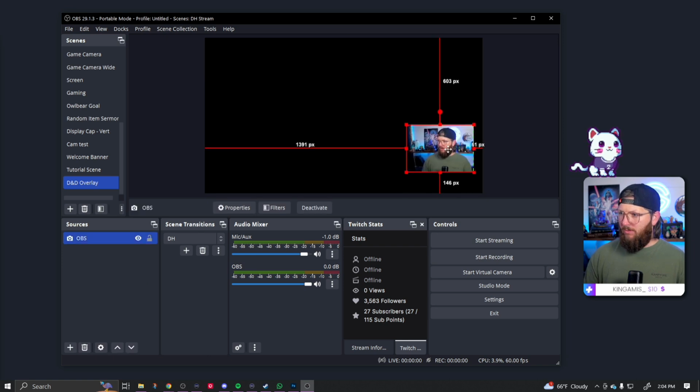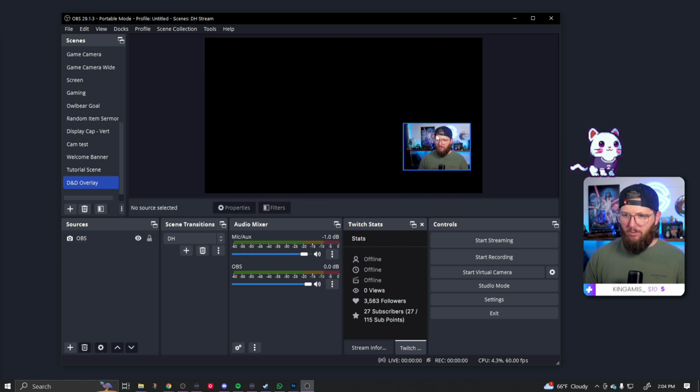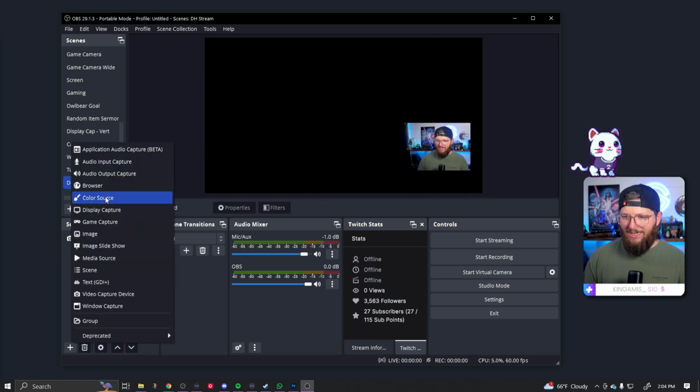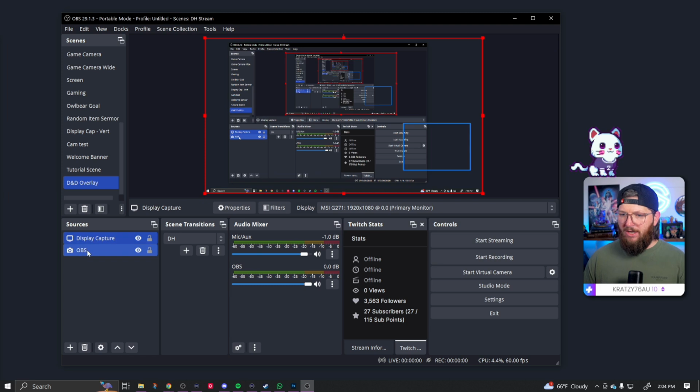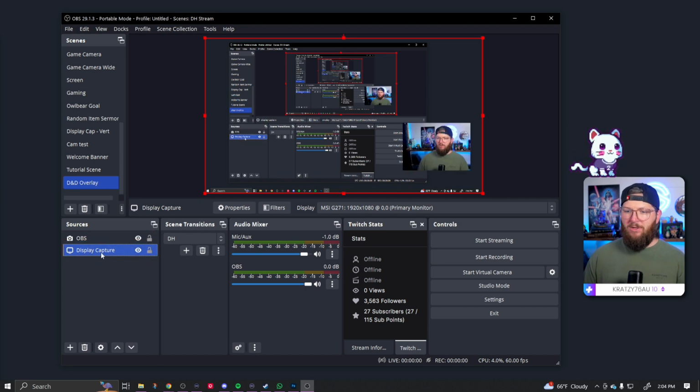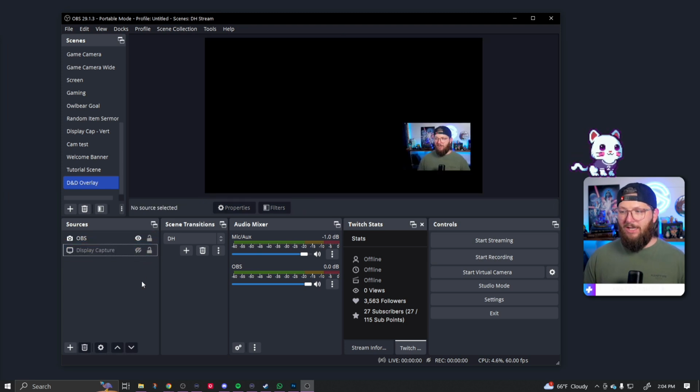There we go. So I'm going to put my camera, say, right here, and we'll set that up in just a moment. One thing I like to do is capture my display as I play games, because I don't always just play games, and a window capture doesn't always work for me. I'm not doing it right now because it messes stuff up and looks silly. We're not going to do that.